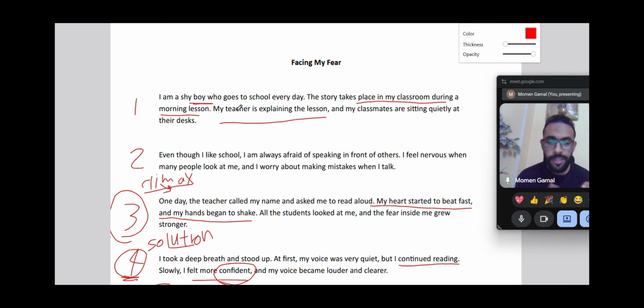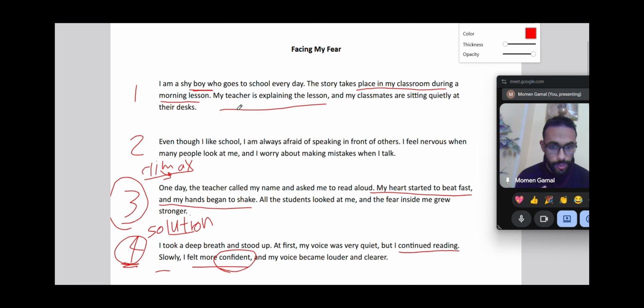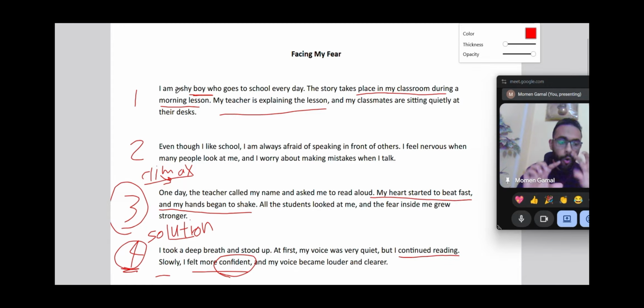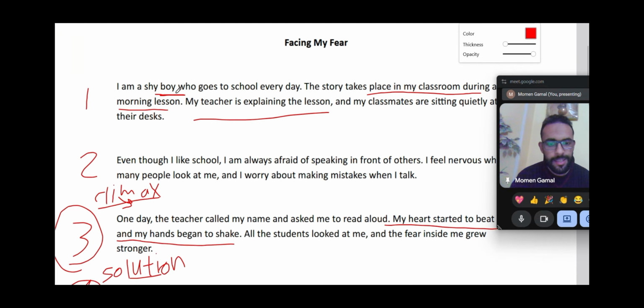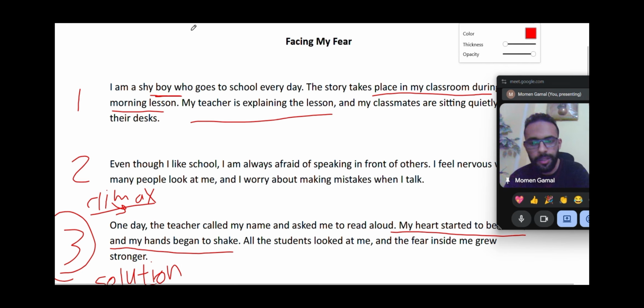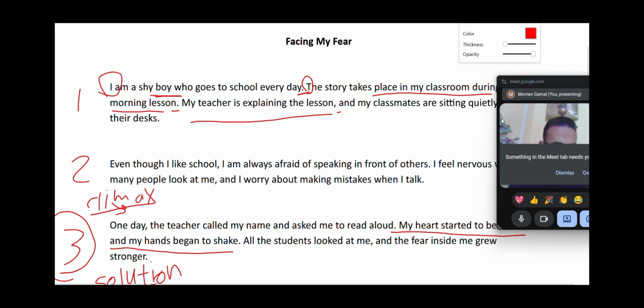And please, when you write, don't write the whole paragraph as one sentence. The paragraph must be divided into sentences. Every sentence should start with a capital letter and end with a full stop. Capital letter, full stop, capital letter, full stop, and so on. Don't forget the commas.